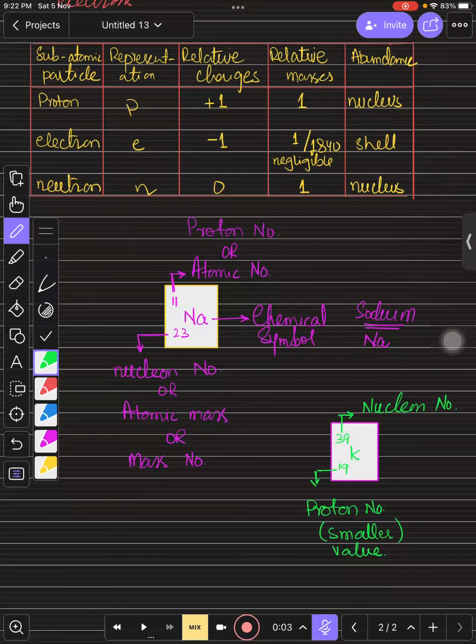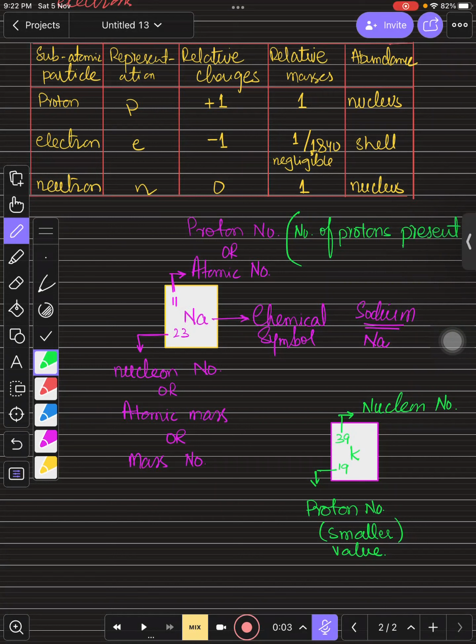The name is actually going to define the definition. If you focus on it, what is proton number? It is telling you the definition. It is actually the number of protons present in the nucleus.